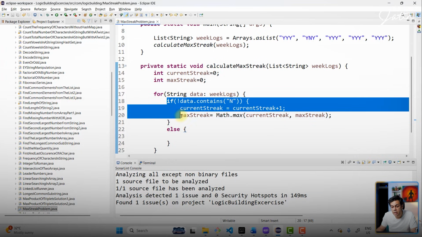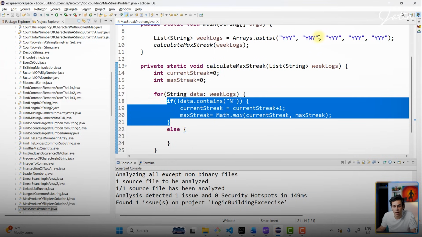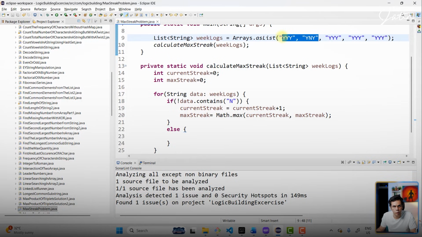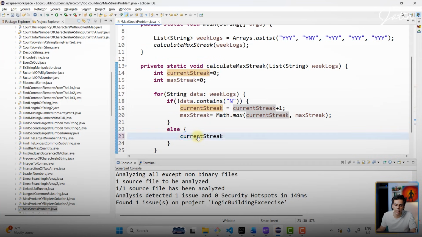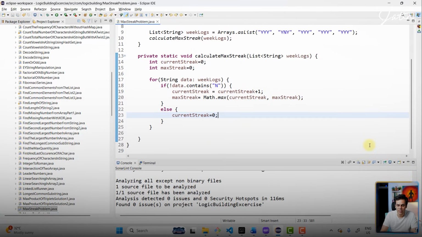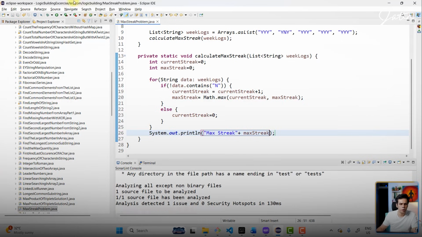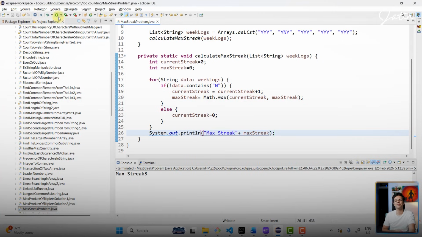But if there is this N word which is going to be present in the data, it is going to break the pattern. And because it is going to break the pattern, we need to start counting from 0 again. So if N pops up, I will be updating my current streak to 0. And this problem is solved. Okay. So if I just zoom out, and outside the for loop I just print the max streak that we have, it should be giving me the value 3. Okay. This is the entire code.